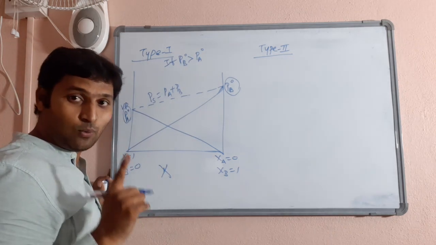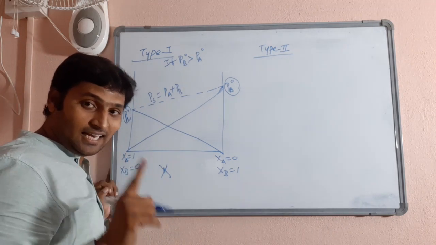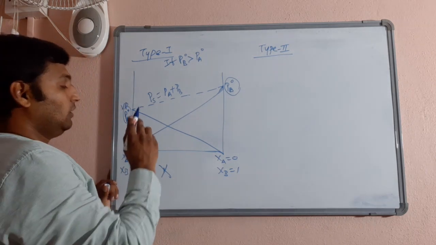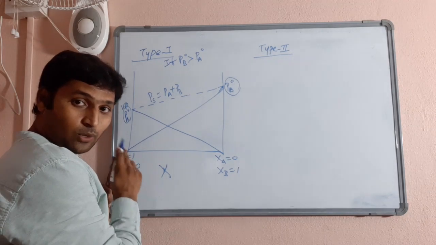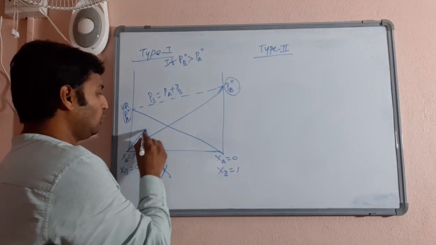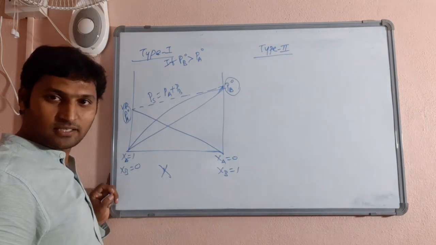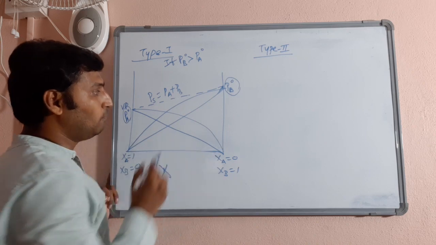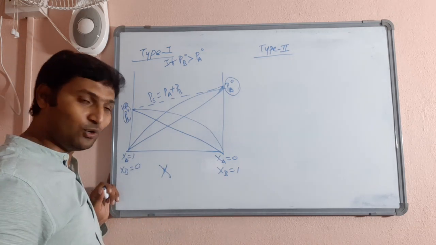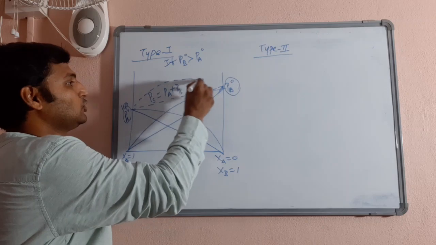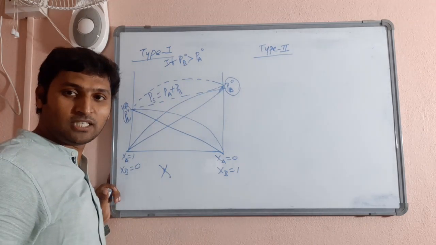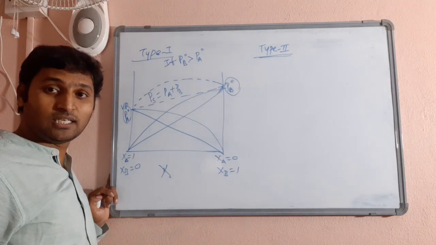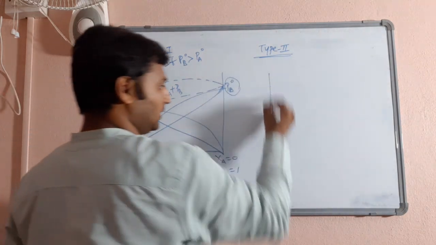Now what happens? At all compositions, liquid A shows more vapor pressure than expected. At all compositions, liquid B shows more vapor pressure than expected. Therefore, at all compositions, the solution also shows more vapor pressure than expected. Then it will be type 2, non-ideal solution with positive deviation.